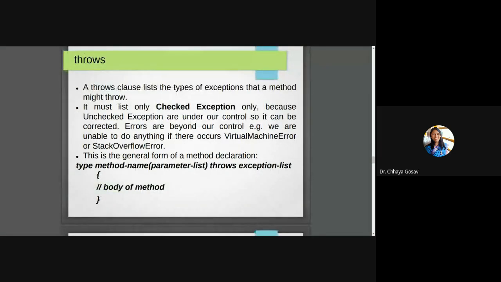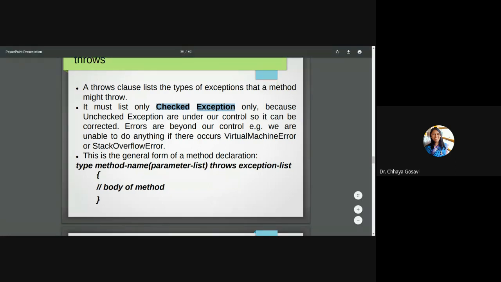Throws clause lists the types of exceptions that a method might throw. It must list only checked exceptions. So this is a restriction. Throws should list down the exceptions which are checked exceptions, because unchecked exceptions are under our control, so they cannot be corrected at compile time. Errors are beyond our control.